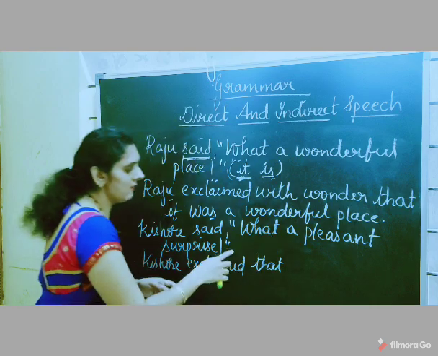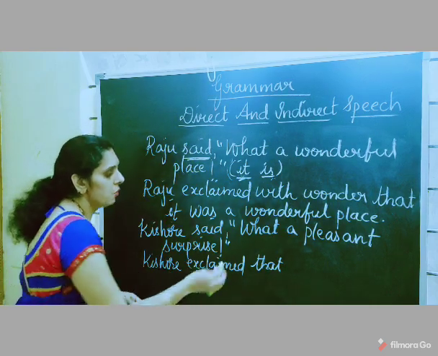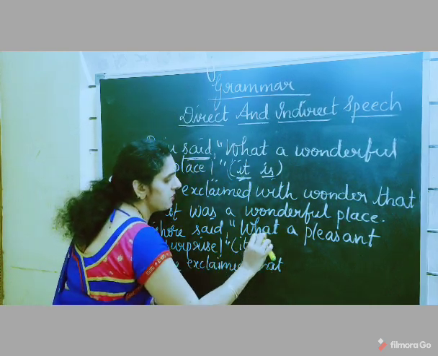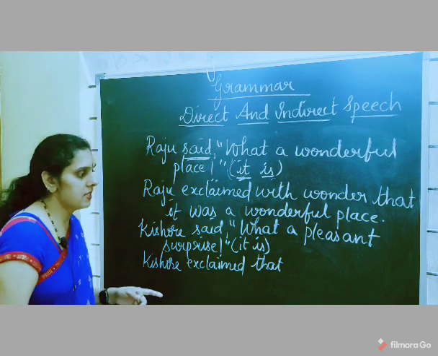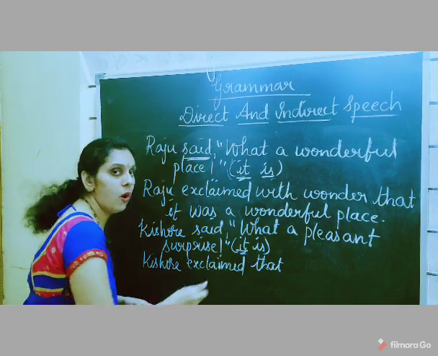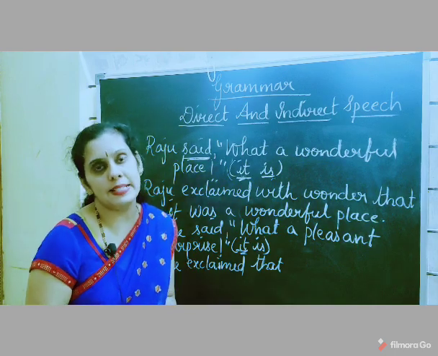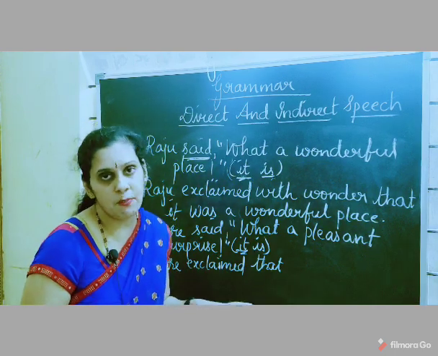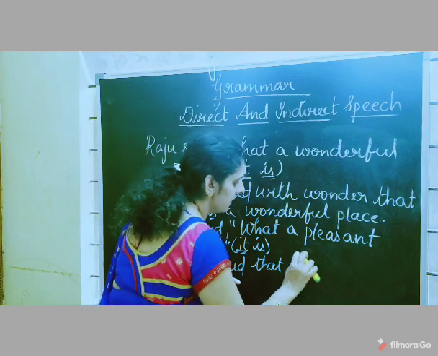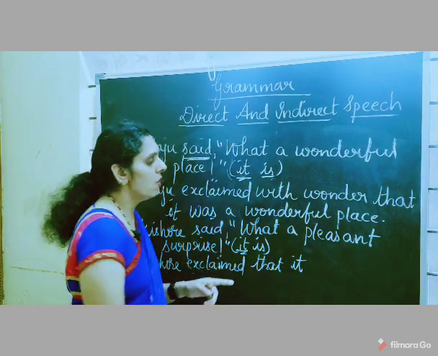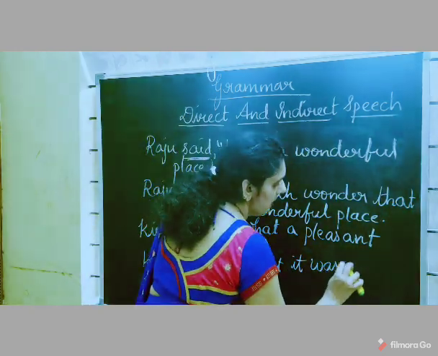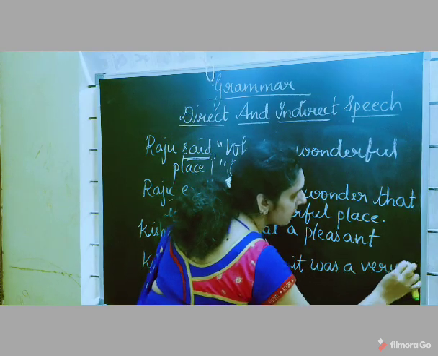So they have not given the subject and verb here, so you have to imagine the subject and verb as it is. So what will you write here, what is the subject? It. When you change an exclamatory sentence into an assertive sentence, the subject should be first. So what will you write here? "It". And "is" changes to "was" a very pleasant surprise.